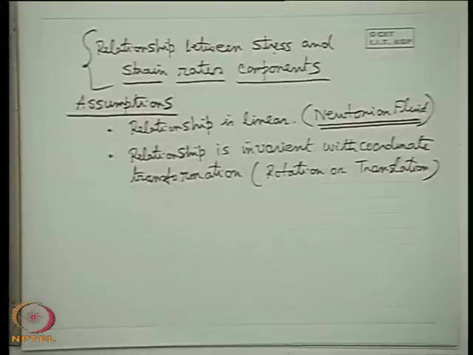Any intelligent student of the class? If a relationship of certain variables is independent of the coordinate transformation, what does it mean? This is an identity. This is a physical law. Identity is another name of an equation. There is a difference between equation and identity, a very subtle difference. It is a physical law. Any equation defining a physical law is invariant with the coordinate transformation.